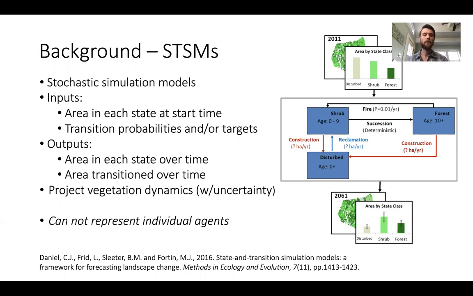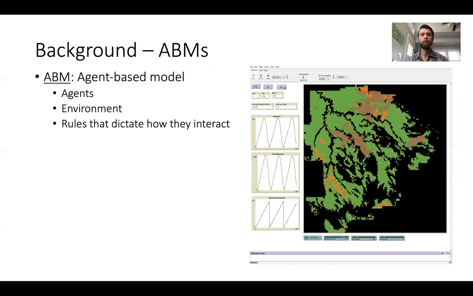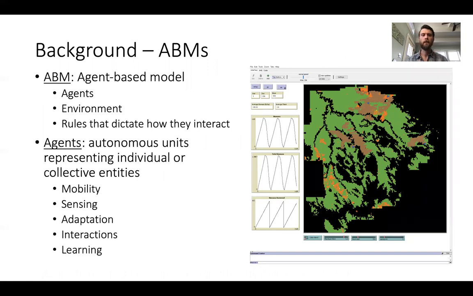Now, one limitation of these models has been that they can't represent individual agents moving around a landscape and making individual decisions and actions that affect the landscape. And this is really the strength of agent-based models, which have three fundamental components: agents, an environment, and rules that dictate how they interact. Agents are quite flexible and can be any sort of autonomous unit that represents an individual or a collective entity.